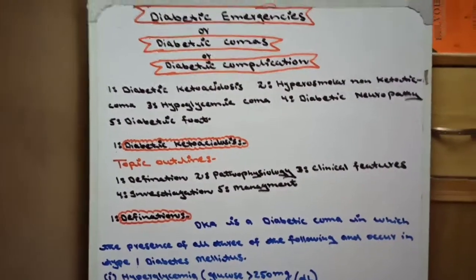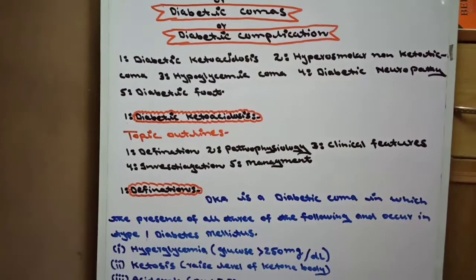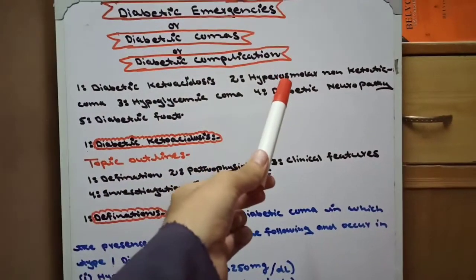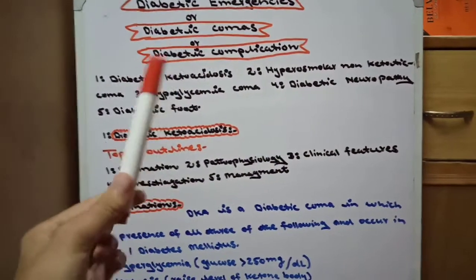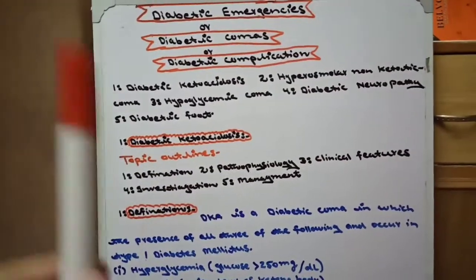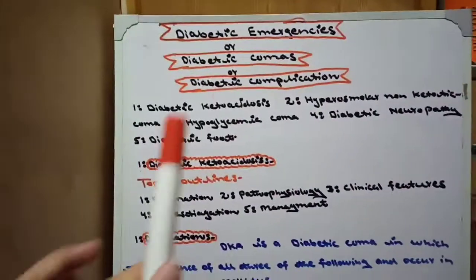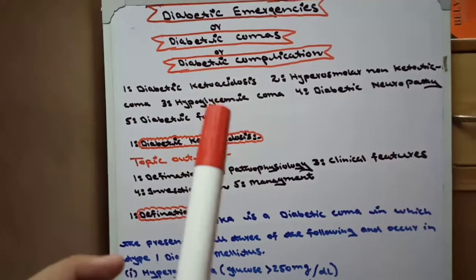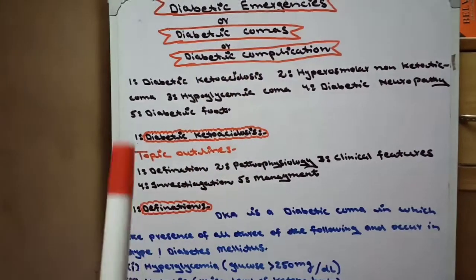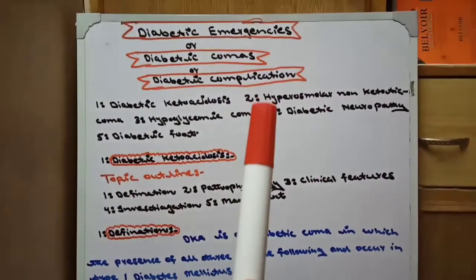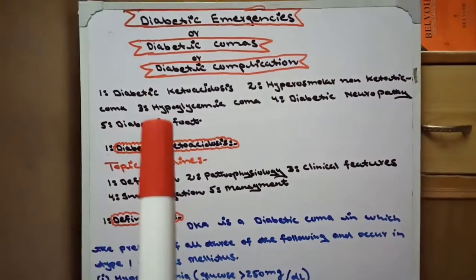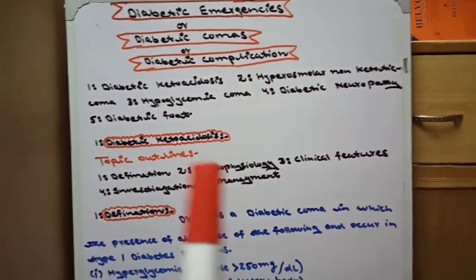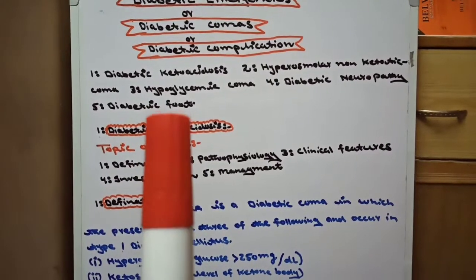This topic is also difficult at the student level. Why? Because students mix up diabetic ketoacidosis and hyperosmolar non-ketotic coma. Therefore, we study every coma separately. Diabetic emergencies, diabetic coma and diabetic complication consist of 5 topics. Number 1, diabetic ketoacidosis. Number 2, hyperosmolar non-ketotic coma. Number 3, hypoglycemic coma. Number 4, diabetic neuropathy. And number 5 is diabetic foot.